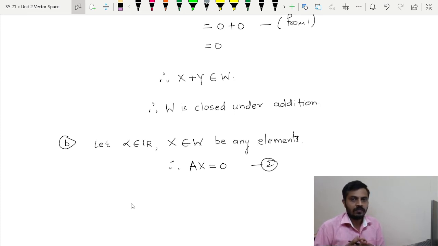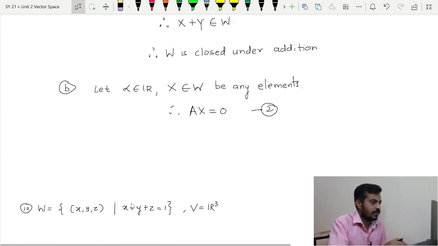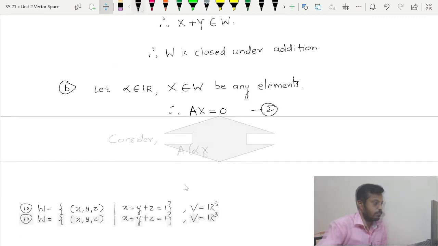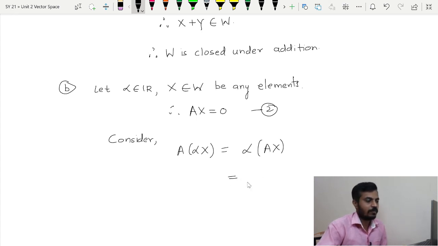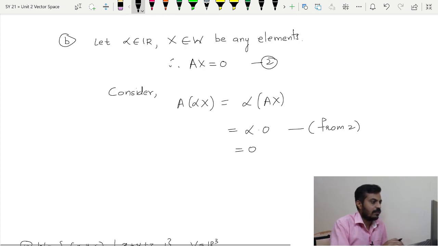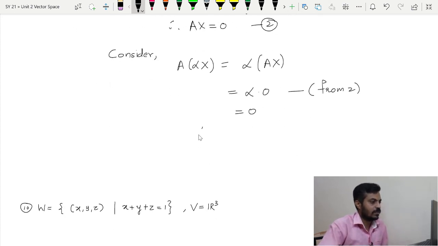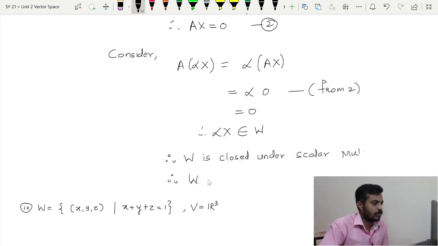So in order to check it, we have to find A alpha x. So I will say consider A alpha x. Now since alpha is a scalar, its position can be shifted anywhere. So this is equal to alpha multiplied by Ax, but the value of Ax is 0, right. So this is equal to 0, and this value has been used from 2. Now one can easily see that alpha x also satisfies that system. Therefore alpha x belongs to W. Therefore W is closed under scalar multiplication, and therefore W is a subspace of V.